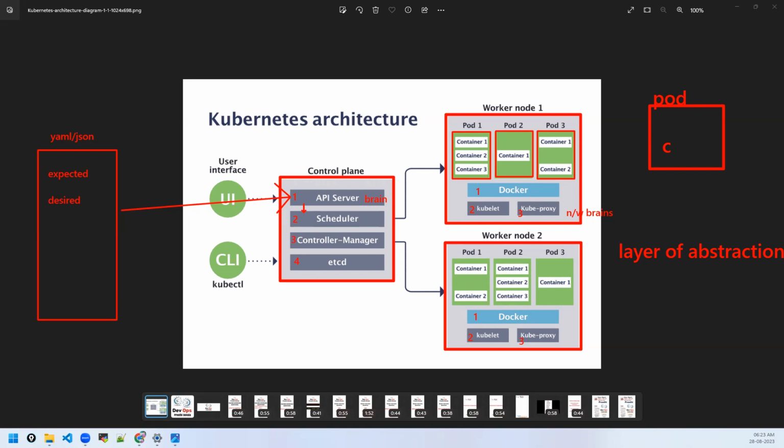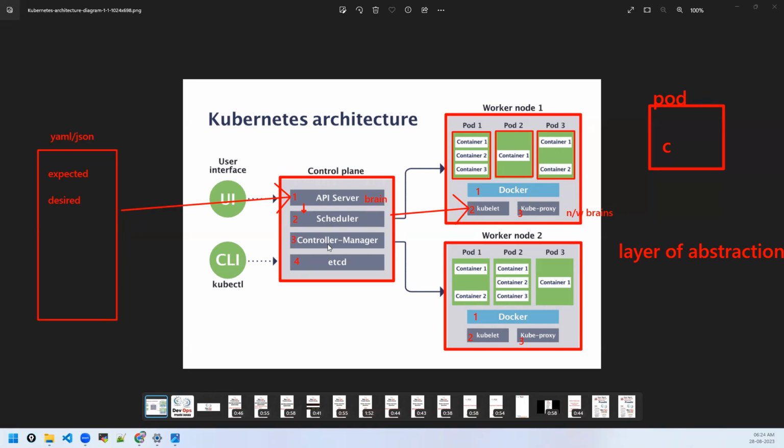Am I making sense? But how does the scheduler do this? The scheduler interacts with the kubelet and sends the instructions, like when a pod should be started on which node at what time.